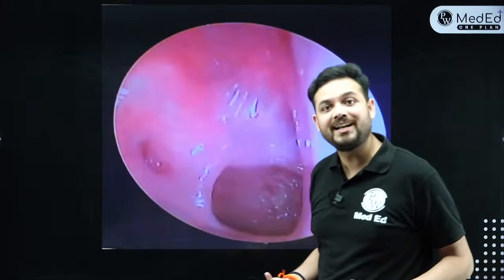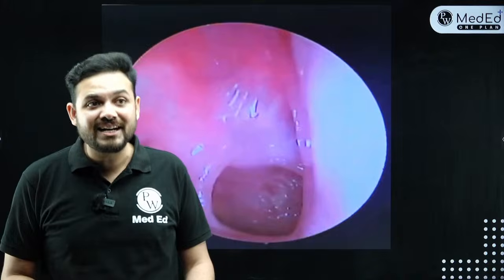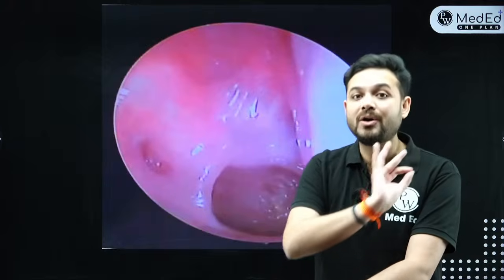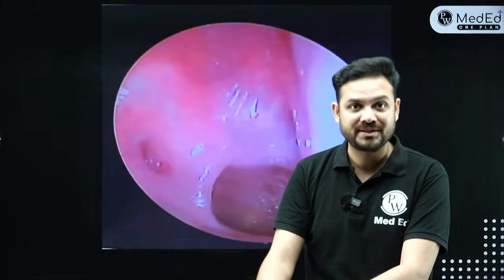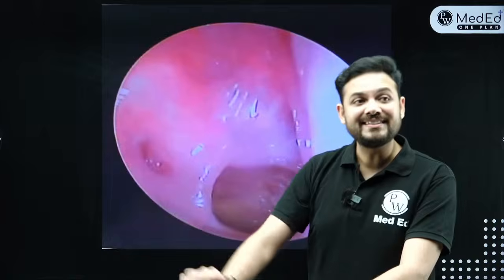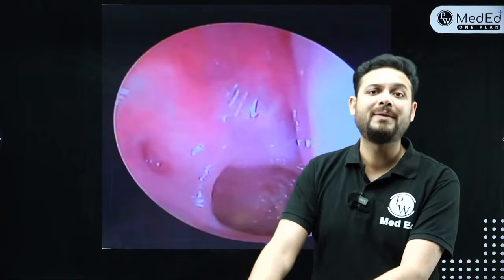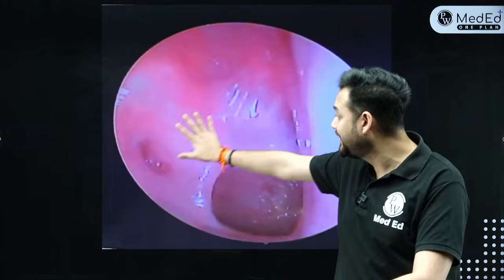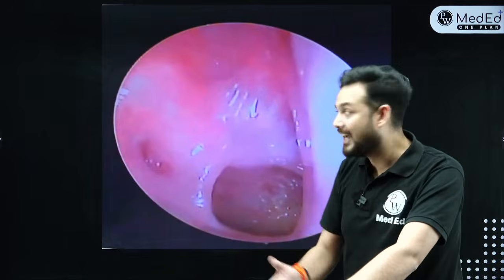What is the most common congenital anomaly of the nose? It is choanal atresia. Correct. So what does atresia mean? That your nasal posterior choana is not open. It is closed, either completely closed or partially closed. Now somebody is saying stenosis. Stenosis is not the right answer. Right? This is called choanal atresia. They will not give you congenital pyriform stenosis, always remember that. This is where the posterior choana is not completely formed. It is not open. That means there is a block.